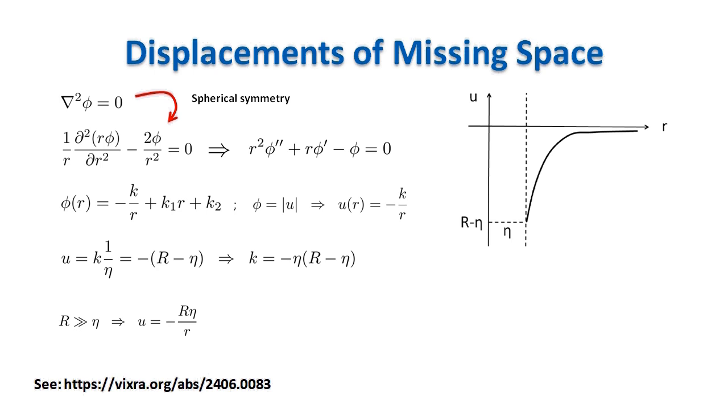With the assumption that r is much greater than eta, we find eventually the displacement. We call m the quantity r times eta. This is our mass in units of square meter, since it is the product of two lengths. By taking the derivative of the displacement with opposite sign, we have mu, which is the field of strains, and which is the equivalent of gravitational fields in our model.